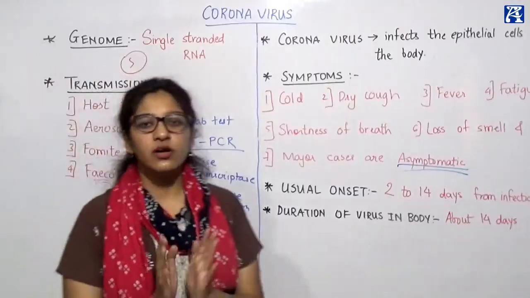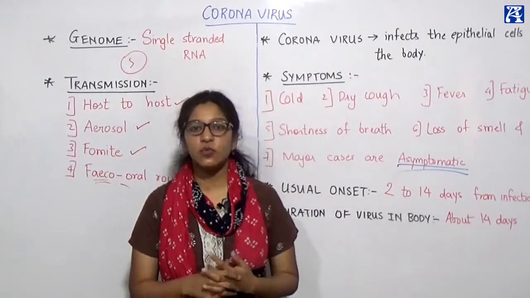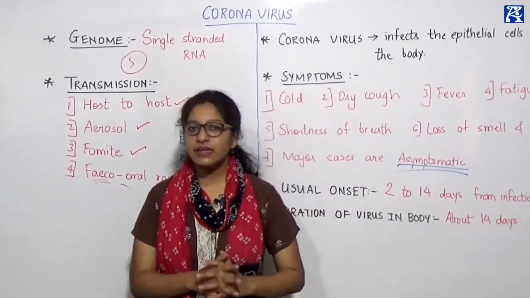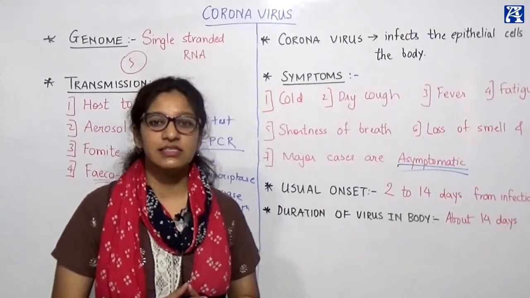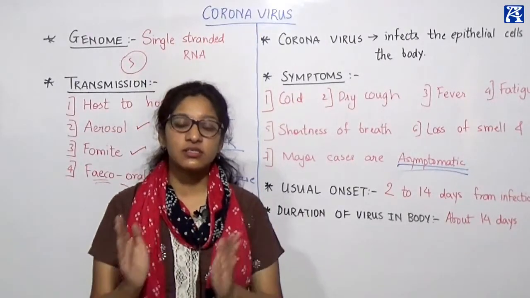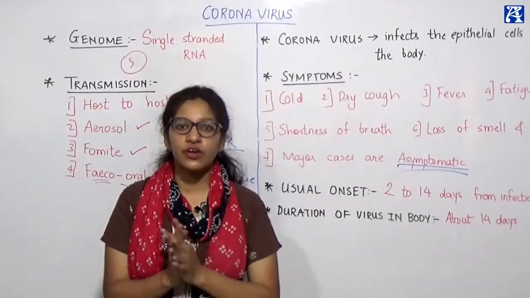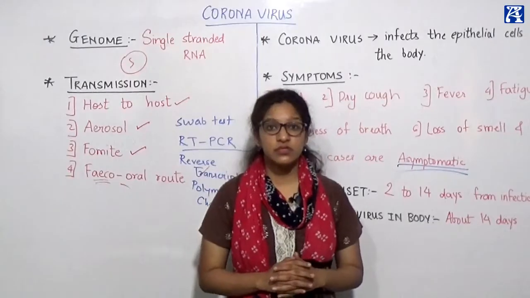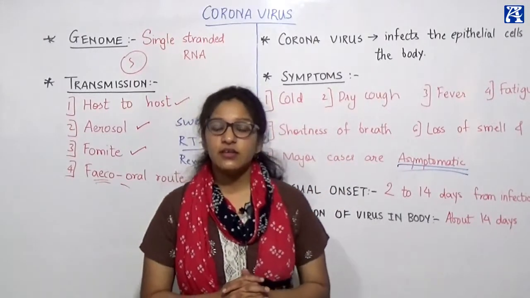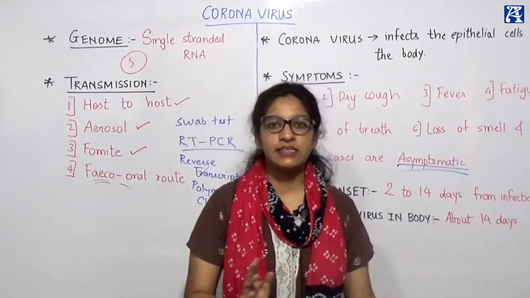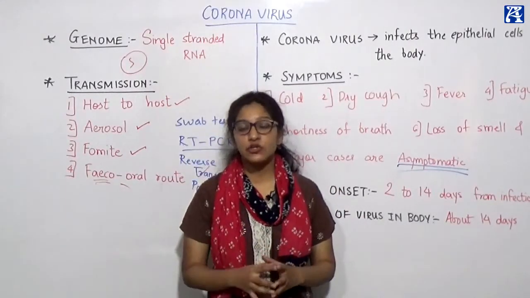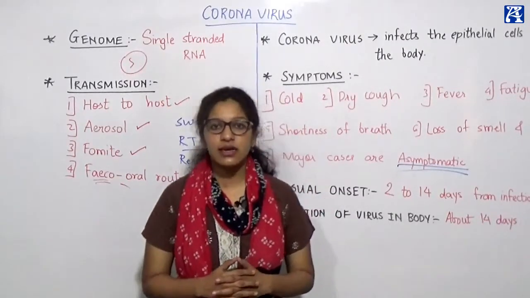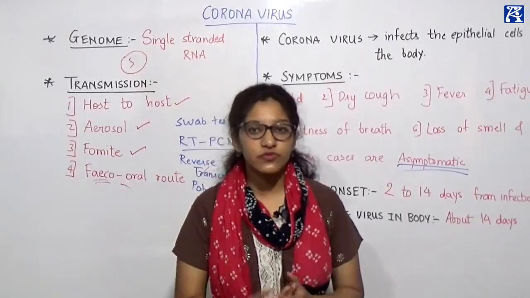So let us quickly revise what we've learned today. We begin with the coronavirus. Coronavirus is the virus which causes the disease COVID-19, that is coronavirus disease of the year 2019. Then we saw the history of the virus. The virus dates back to the 1930s, where it was seen as an acute respiratory illness in chickens. Then in the 1940s it was seen in mice, and in the 1960s the first human case of corona was seen.